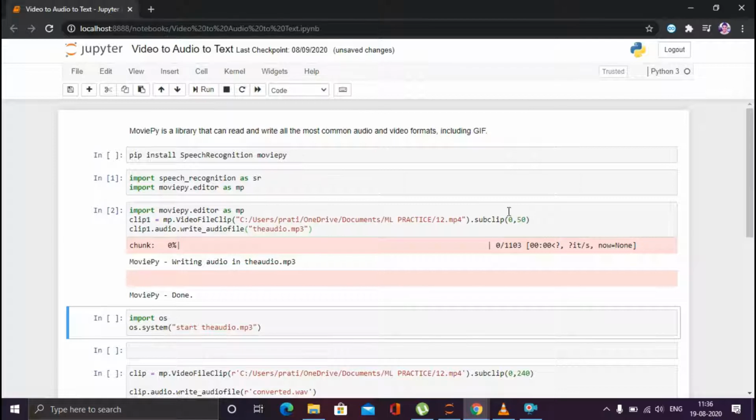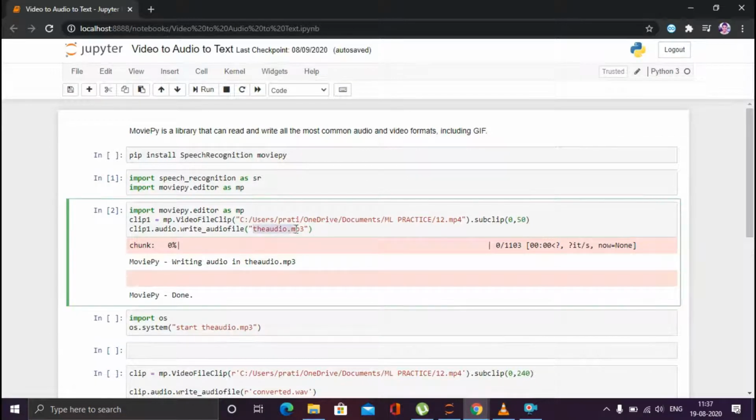So I am picking that clip, I am putting it into this mp library. Again, I am converting that file into this MP3. So now my command has extracted the audio from the video file, and that is stored in this audio.mp3 file.